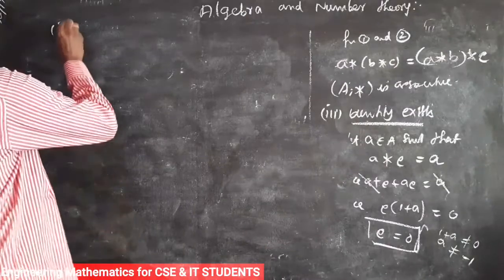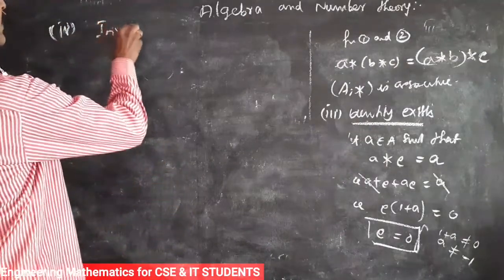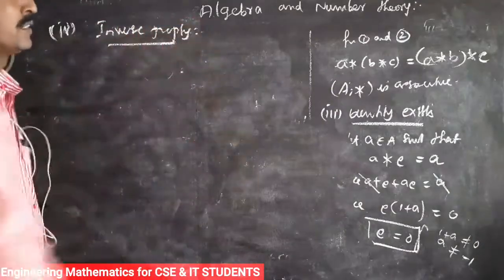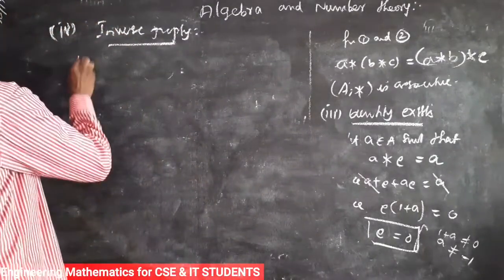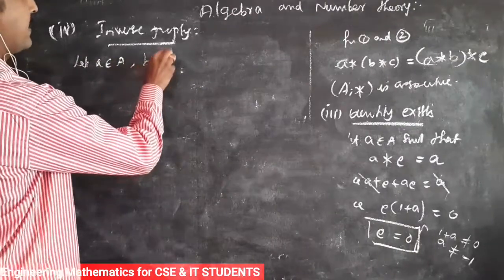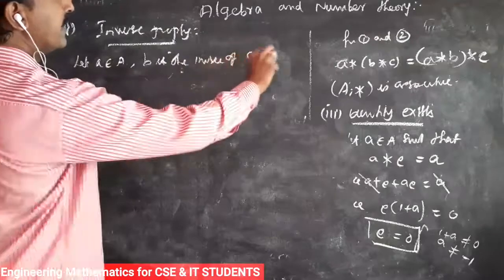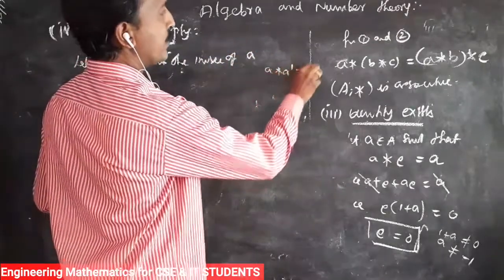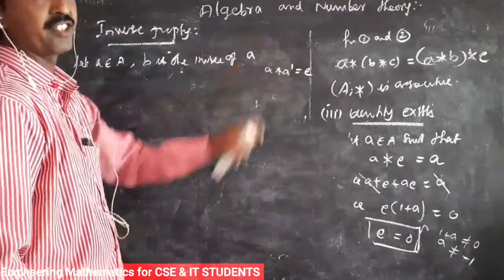Then 4, inverse property. So what is the condition for the inverse? Let A belong to A and B is the inverse of A. Otherwise you write A star A inverse equals E. That means the inverse of A is A dash.